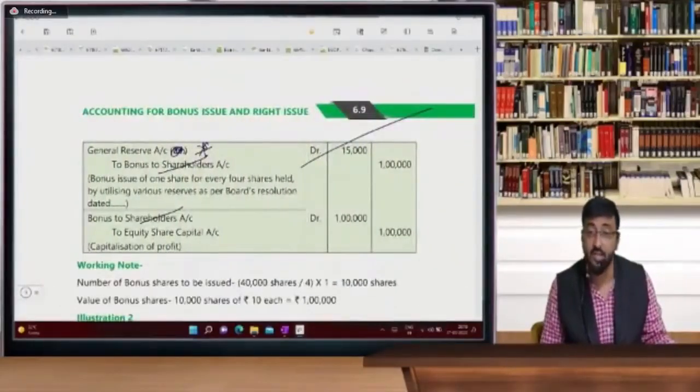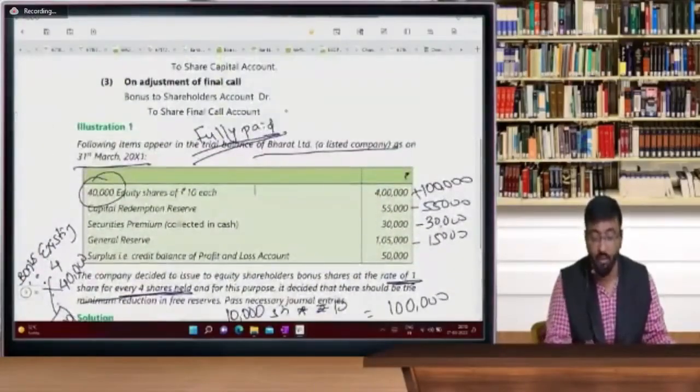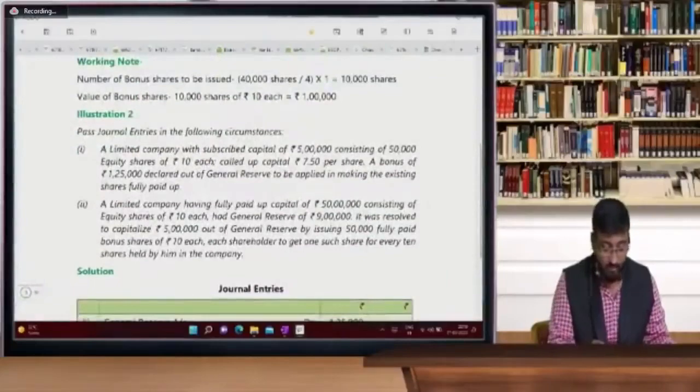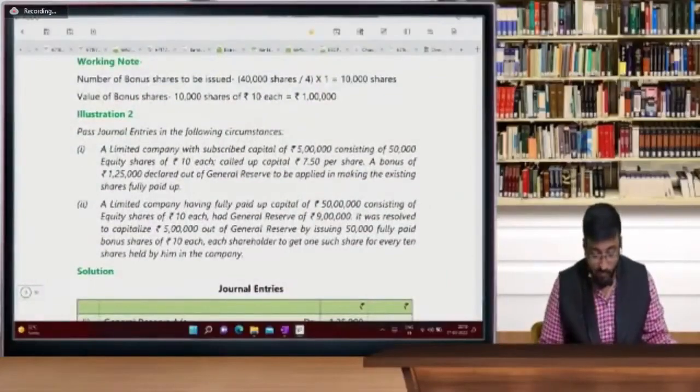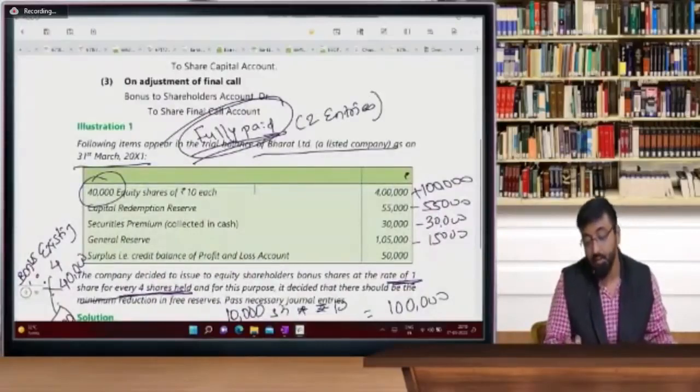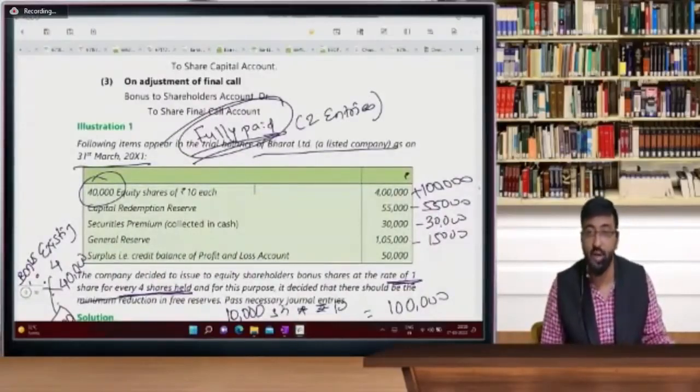Easy hai? Easy hai? So this is fully paid up capital. So in the index, this is fully paid up capital. Now second question. So how many entries for fully paid up capital? You can remember these entries, 2 entries. So you can write over there 2 entries. 15,000 is the correct answer.